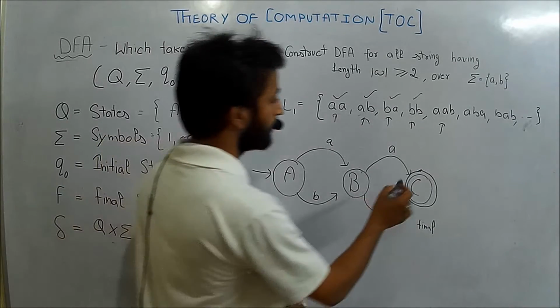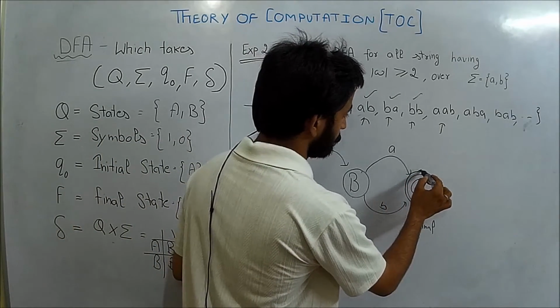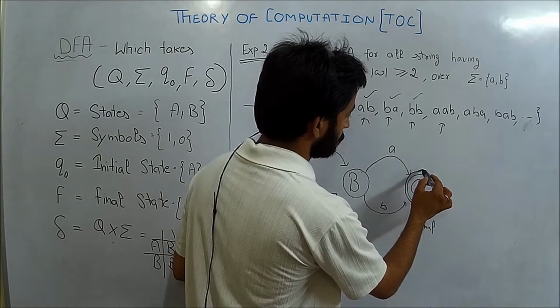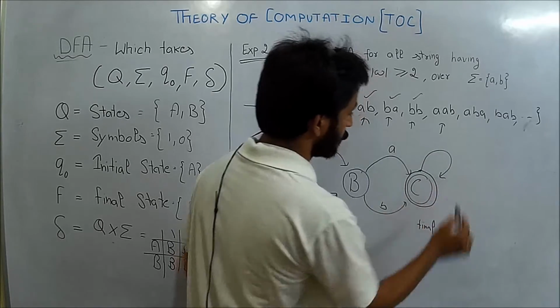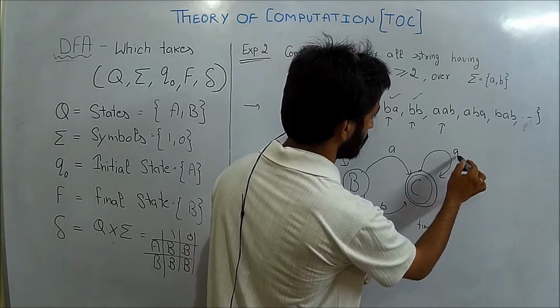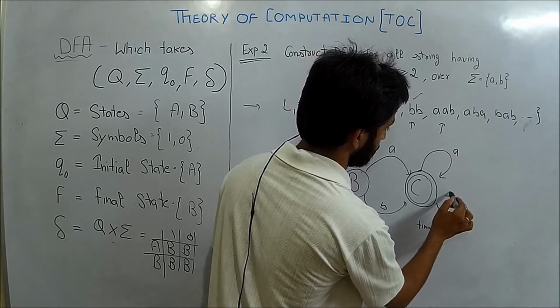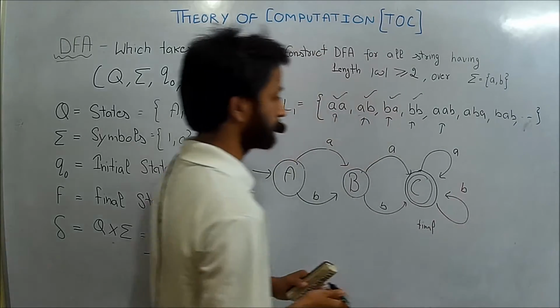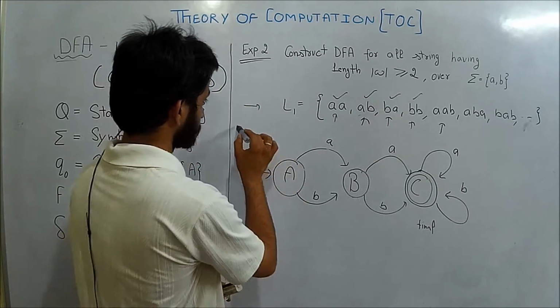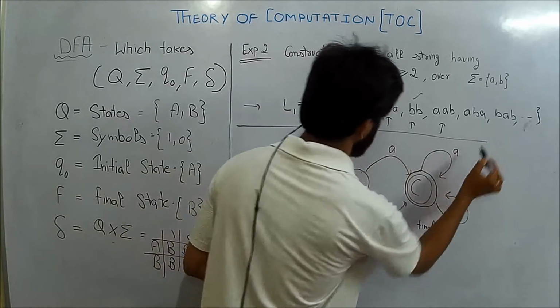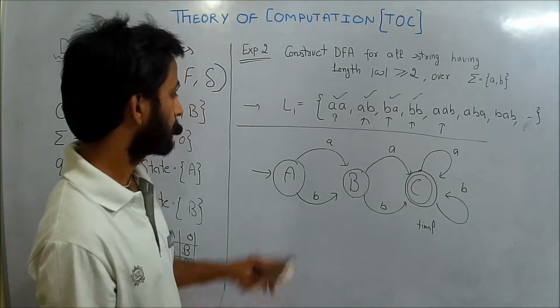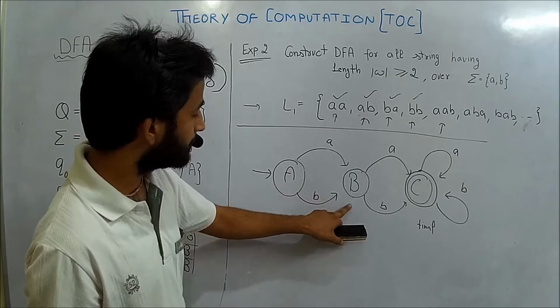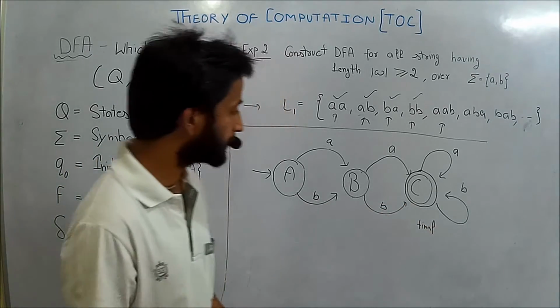So all I have to accept. For showing the transition of A and B over the state C, I have to repeat it here. So all the transitions of A are complete, B is complete, and C is complete.